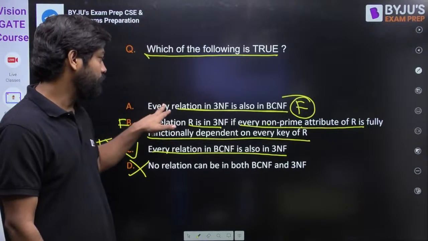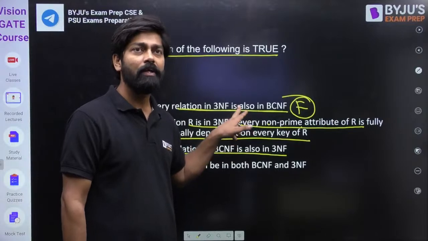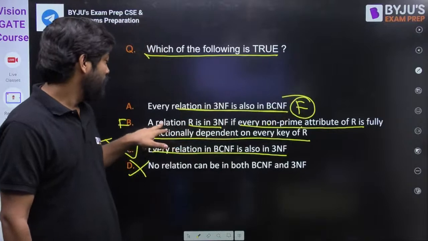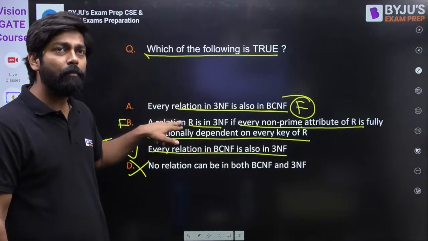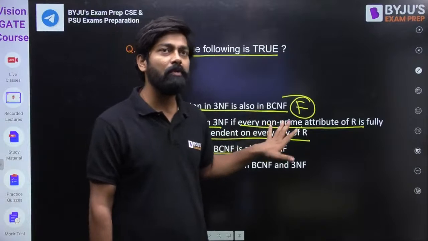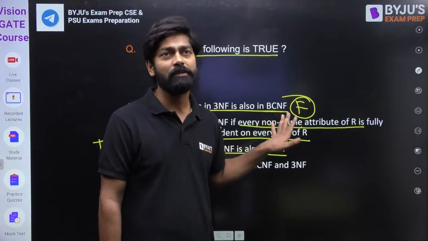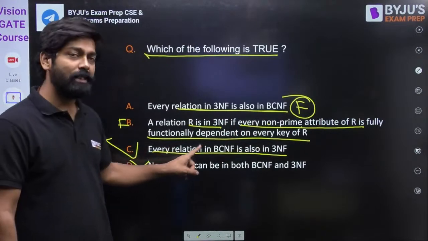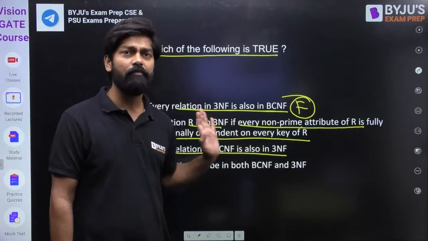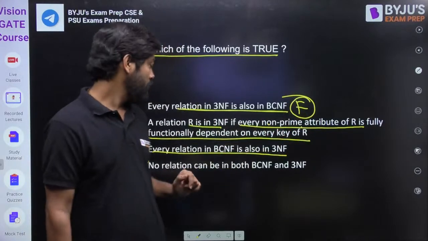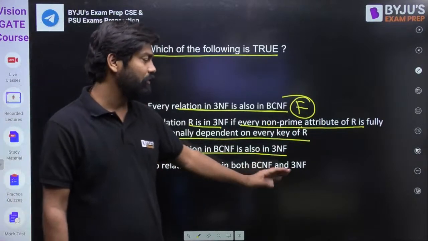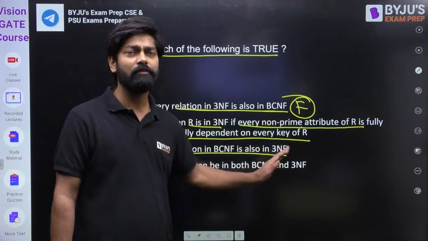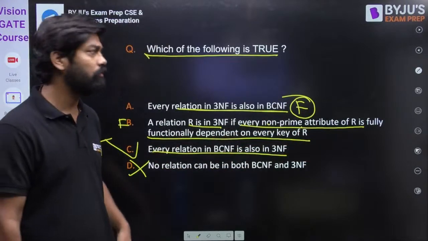Okay. See, in the first option they are telling every relation in third NF is also in BCNF. No, this is wrong, my dear friend. Absolutely wrong. Fine. The second one is also wrong because they are talking about fully functional dependency, which is for second normal form. That's why it is incorrect. Third one, yes, it is correct: if it is in BCNF, it is in third NF, second NF also, first NF also. And no relation can be in both BCNF and third NF. This is wrong. A relation can be in BCNF and third, because if it is in BCNF, it should be in all other normal forms. Okay.